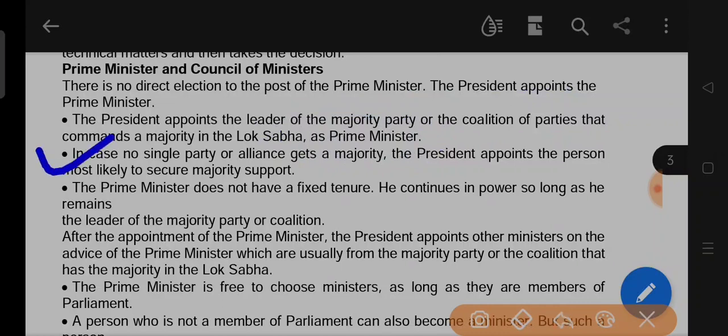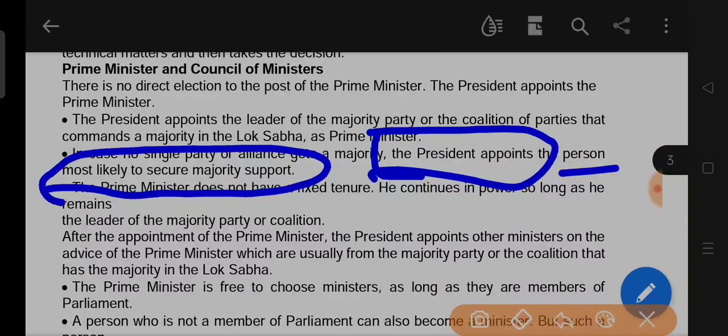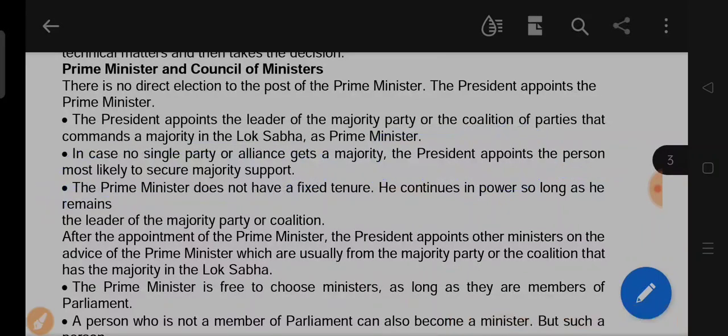In case no single party or alliance gets a majority, the President appoints the person most likely to secure majority support.